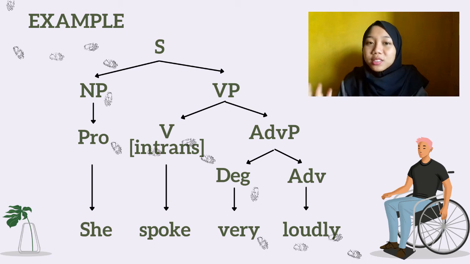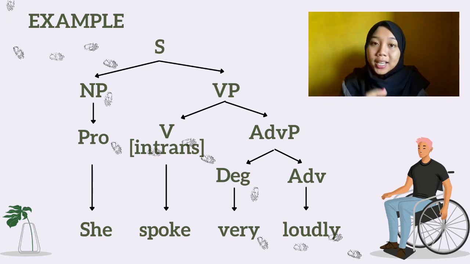Alright, let's look directly at the example of an intransitive verb in a sentence. We have a sentence here. She spoke very loudly. She in this sentence is part of a noun phrase. Noun phrase has a branch to pronoun because she is a pronoun, not a noun.